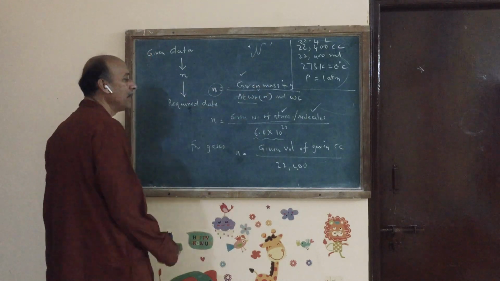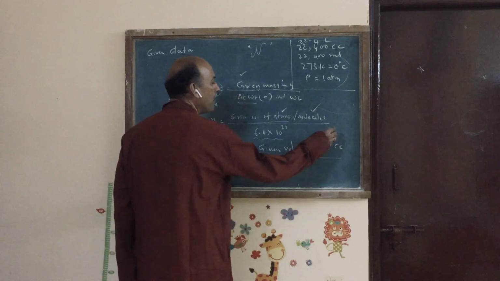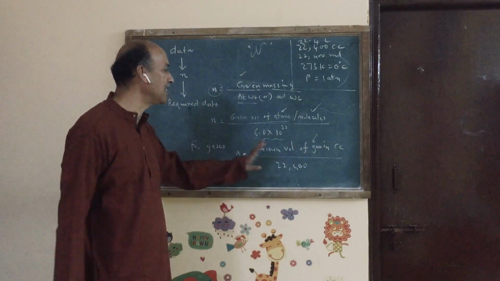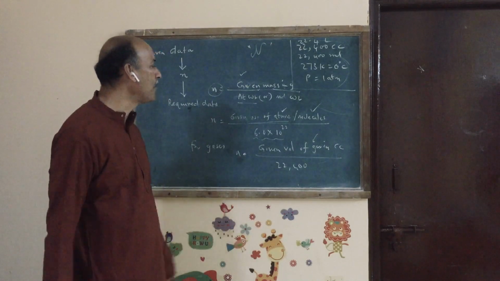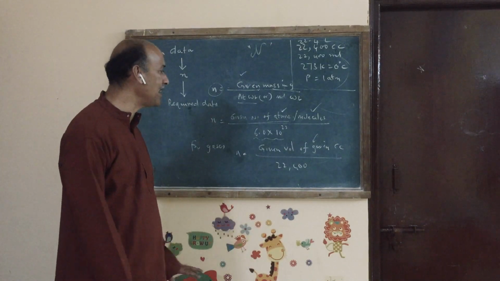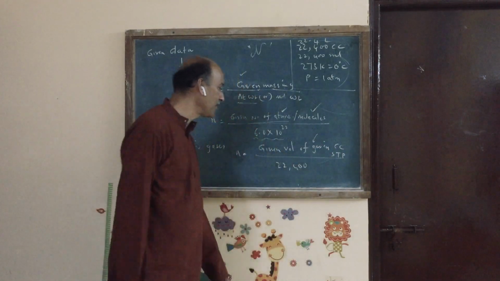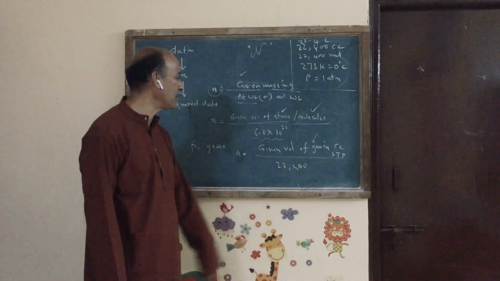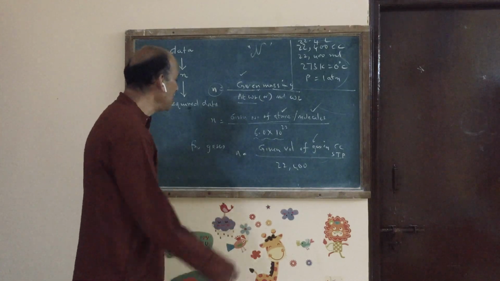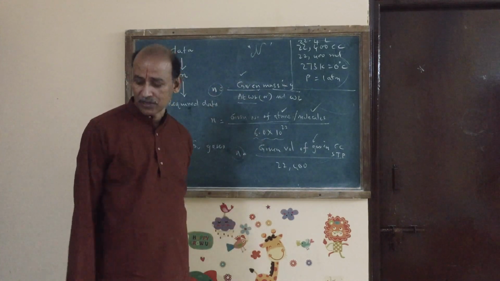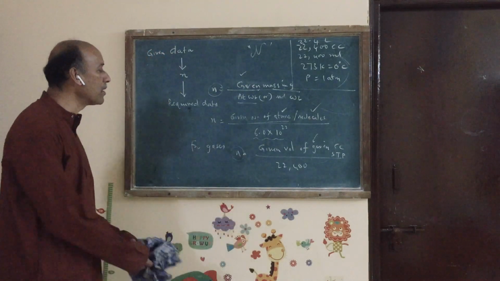Okay. Sometimes they can give you volume of any gas in cc, or ml, or cubic centimeter. Given volume of any gas in cc at STP, STP meaning standard temperature and pressure, divided by 22,400 will give you number of moles. So you got how to get number of moles, right? These are the 3 formulas you should remember.